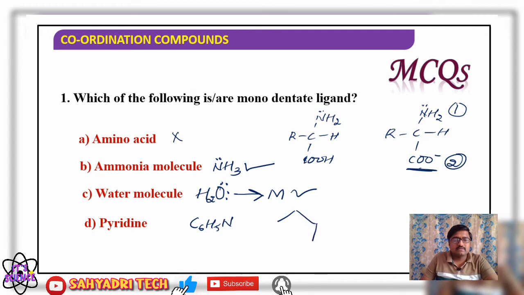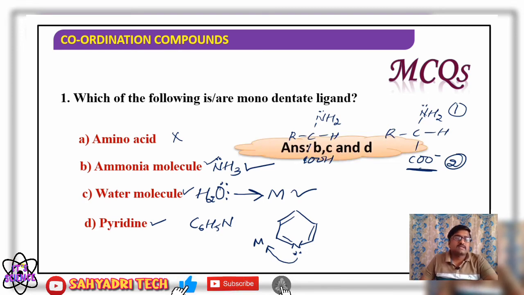Here nitrogen also carries a lone pair of electrons. So in pyridine, the nitrogen atom carries a lone pair of electrons. Therefore, it also acts as a monodentate ligand. Then what is the answer here? The answer is B, C and D. All three act as monodentate ligands. Okay.